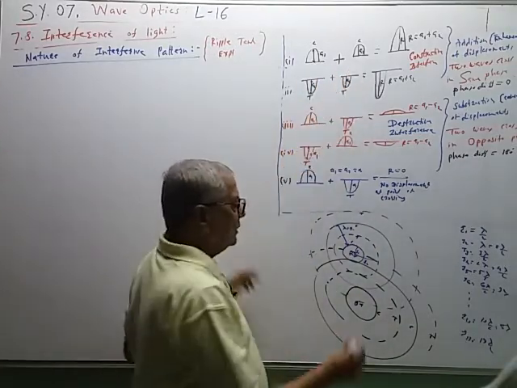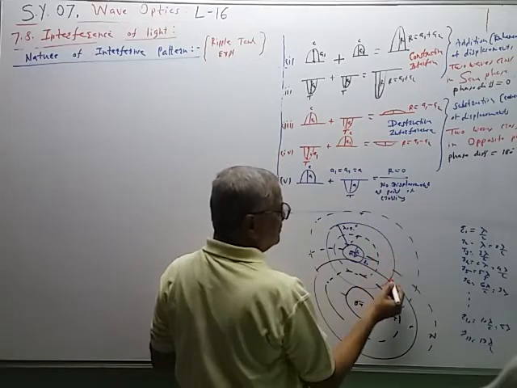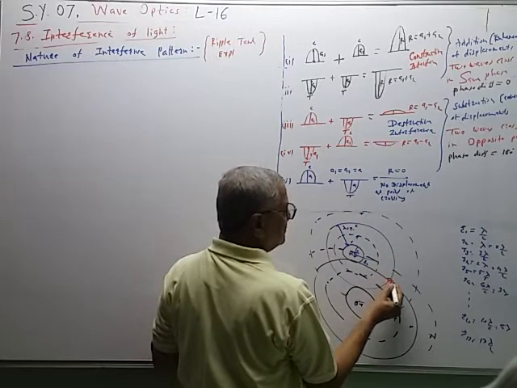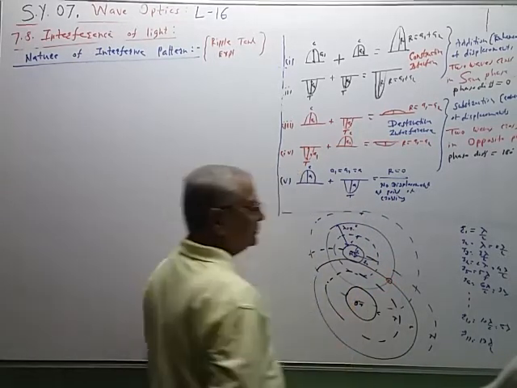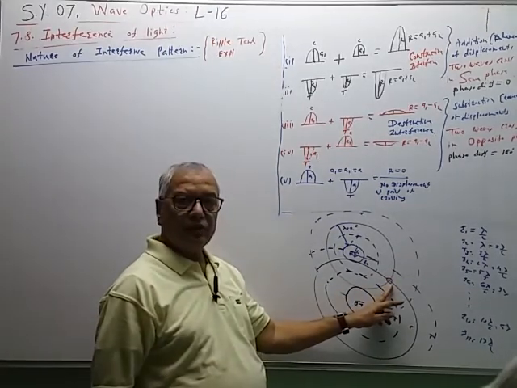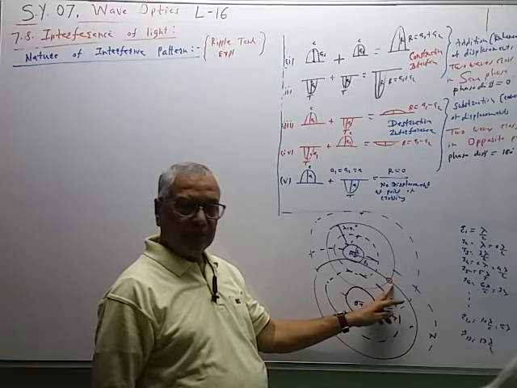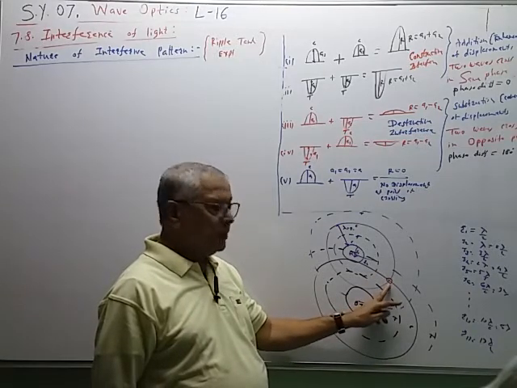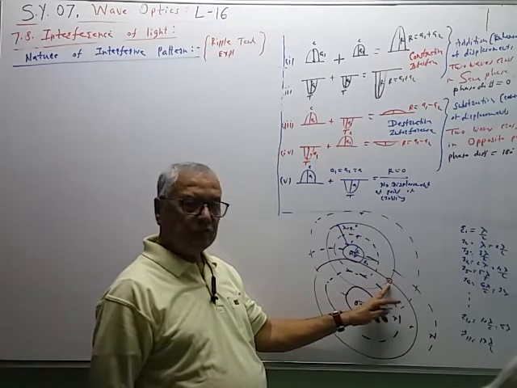So in this case the resultant amplitude is maximum. I will show this maximum displacement by circle. So at this point the resultant displacement is R is equal to A1 plus A2, maximum displacement. So the points of maximum displacement are shown by circle.